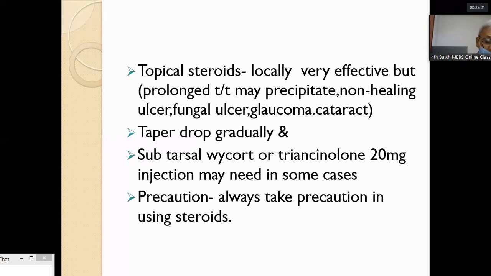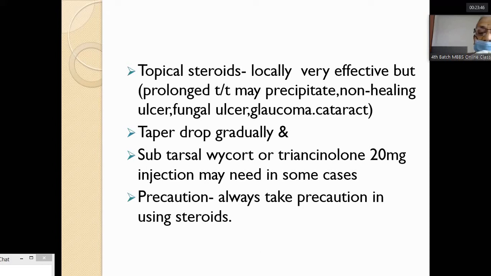A topical steroid is locally very effective in such cases, but there are chances of precipitating a non-healing ulcer, fungal ulcer, glaucoma and cataract. So mind it, while giving the steroid, you should always think whether the patient has such complications or not.